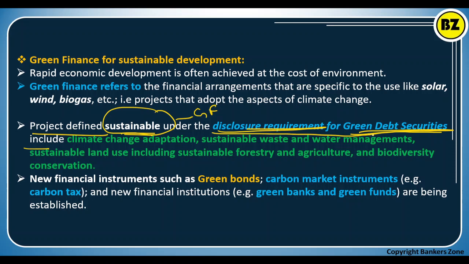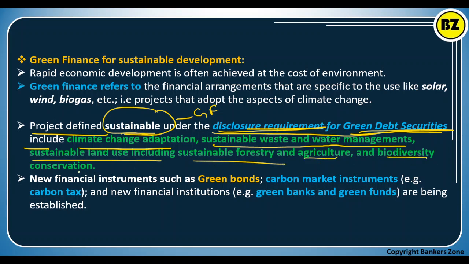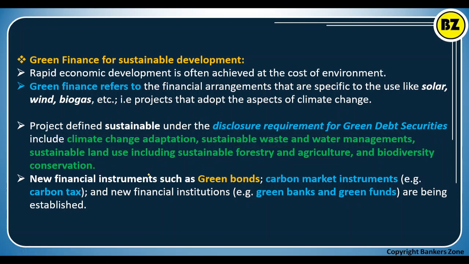According to the disclosure requirement for green debt security: climate change adaptation, sustainable water and wastewater management, sustainable land uses, including sustainable forestry and agriculture, and biodiversity conservation. So these are some areas where you can give the loan, and that will be counted in green finance according to the green debt security.